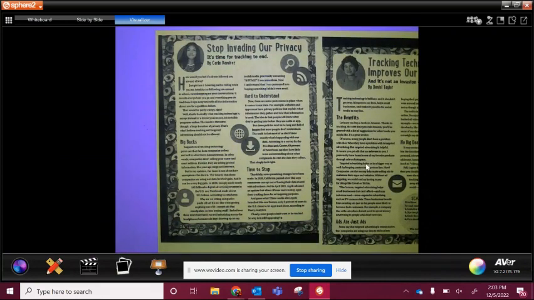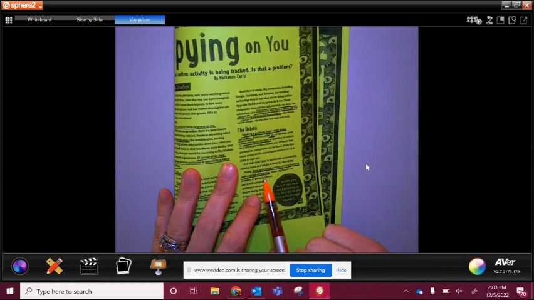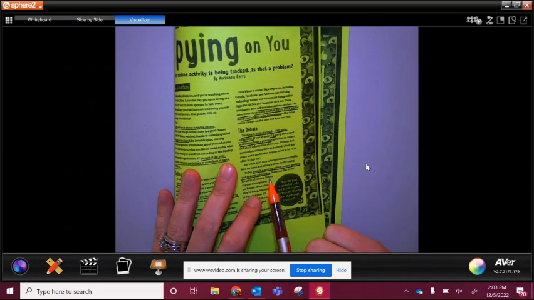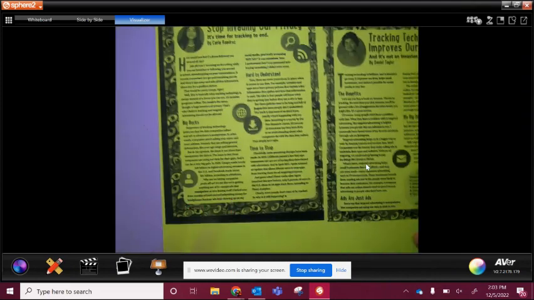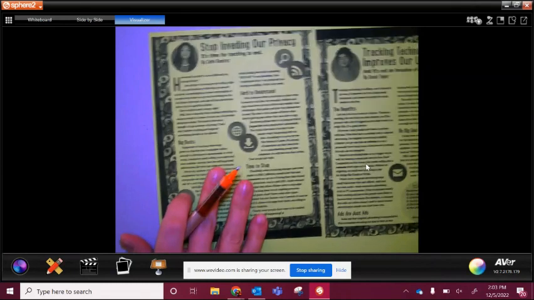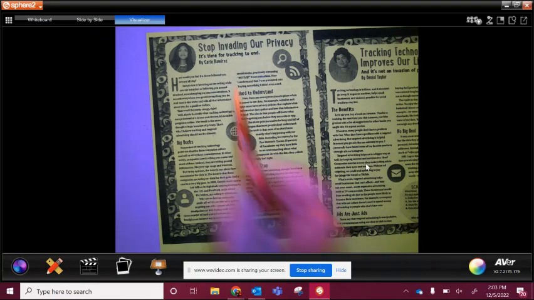Okay, so it says stop invading our privacy. And so the fact that it says stop invading our privacy, I also think back to what we underlined up here. And this right here, it says there's a growing debate about tracking and targeted advertising. So my question is, what exactly are they saying, this person? What would she be saying about tracking and targeted advertising? Is she saying that it's okay? Is she saying that it should stop? Like, what is it that is going to happen?